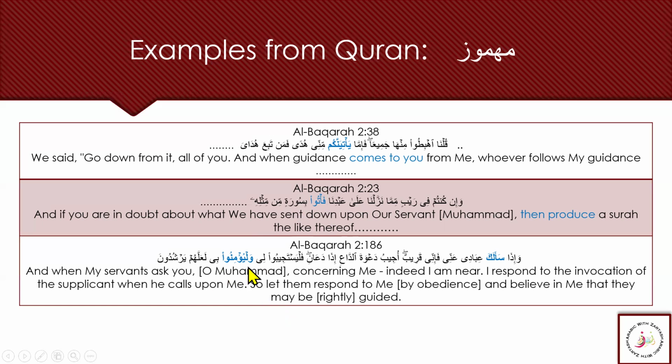Then we have Wal Yuminu. It is from Amana, Yuminu, and again it is very common in the Quran. We also see the family four from Aslama Yuslimu, which is also very common. And in this Amana Yuminu, again, there is the meeting of the Hamza with the Alif, the Hamza of the Aslama family. This is the part of the family. So, Wal Yuminu is from Amana, Yuminu.